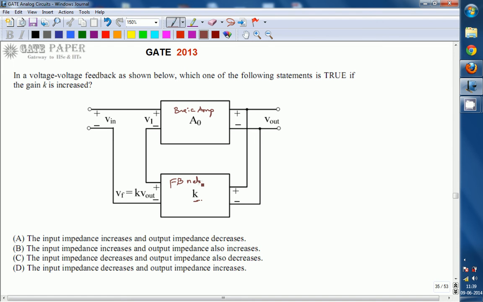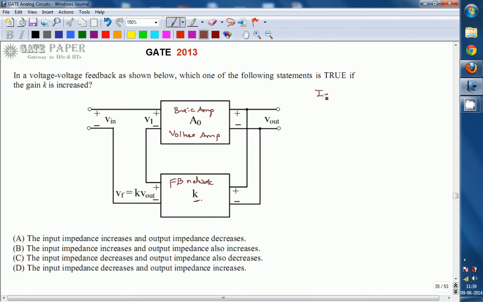We can identify the type of basic amplifier by looking at the output and input parameters. Since the output Vout is voltage and the input Vi is also voltage, this is treated as a voltage amplifier. So the basic amplifier type is voltage amplifier.